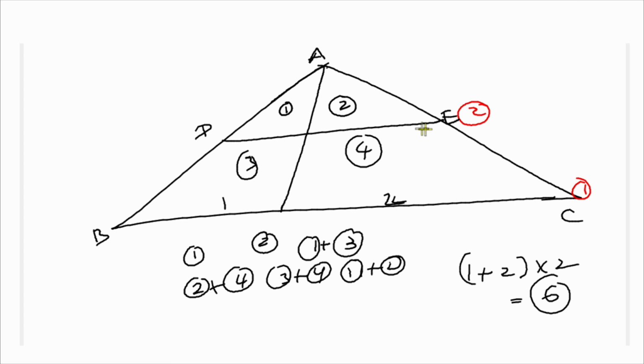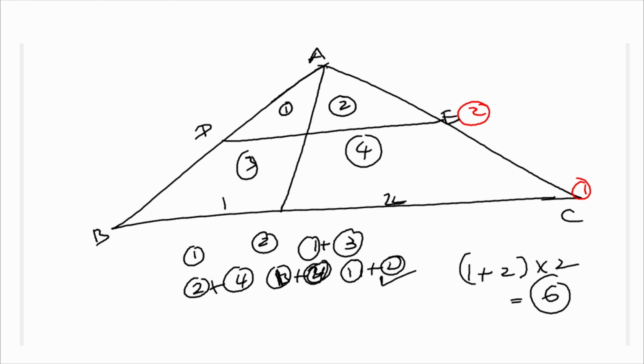Part 1 is the one triangle, correct? Part 2 is the second triangle. 1 plus 3 is a third triangle. 2 plus 4 is a fourth triangle. Is there any other triangle here? 1 plus 2 is the fifth triangle, it is written here, correct?